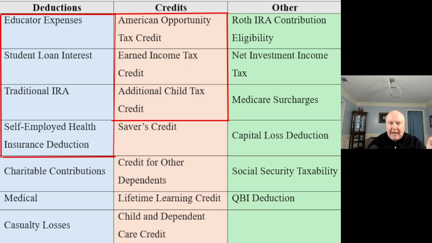Is there anything I can do to my AGI in order to make sure I'm qualifying for these different deductions, credits, or other benefits? So let me walk you through an example, just a very quick example. And then what we'll do is we're going to talk about strategies in order to reduce our AGI so you qualify for all these things, at least based on your fact pattern. This is not a magic way it's going to say you're going to qualify for all of them, but we'll look for different techniques that you should be exploring so that way you know whether you're going to qualify for them. So let's go do that right now. Let's get to that example.